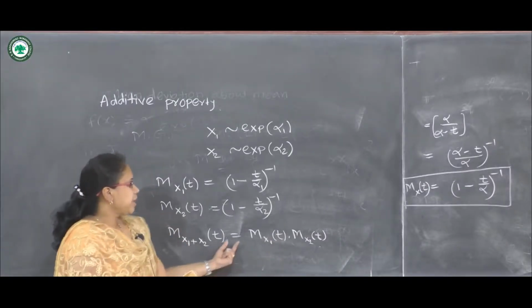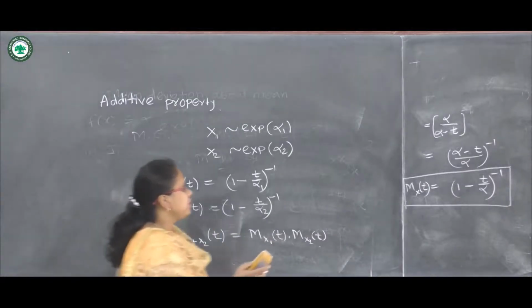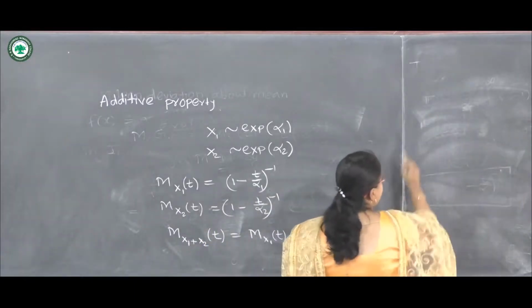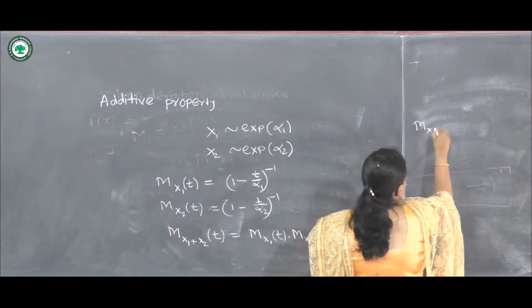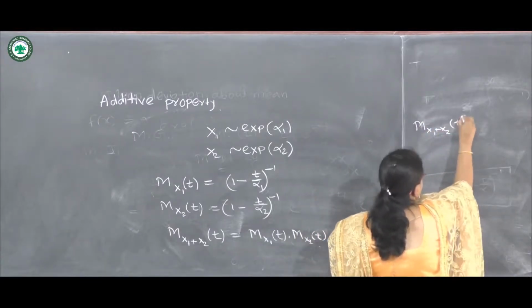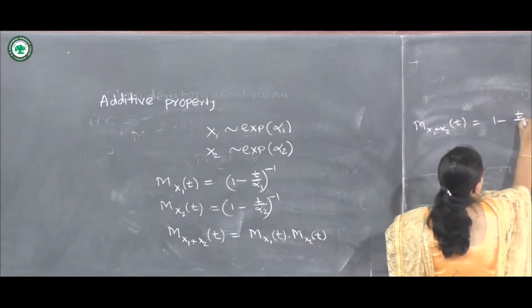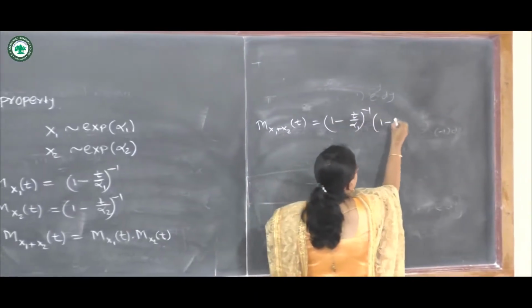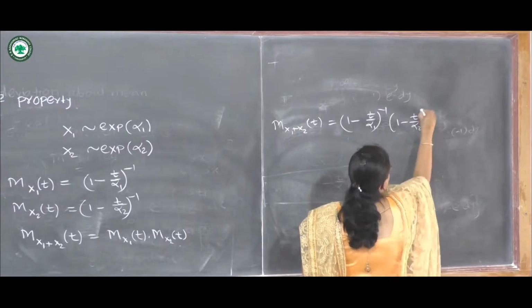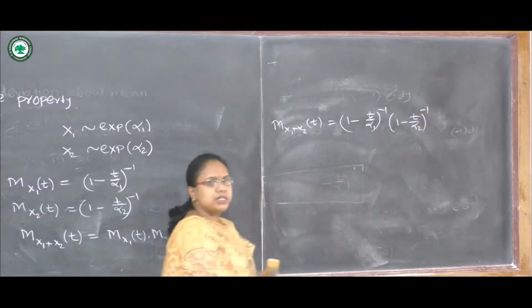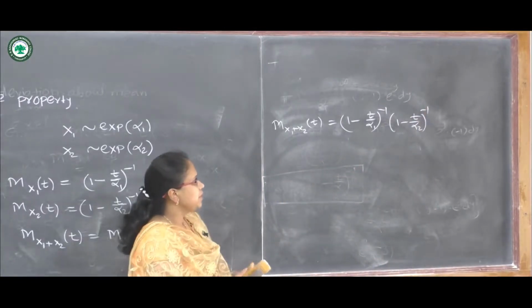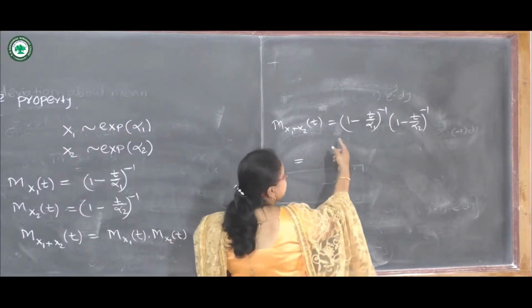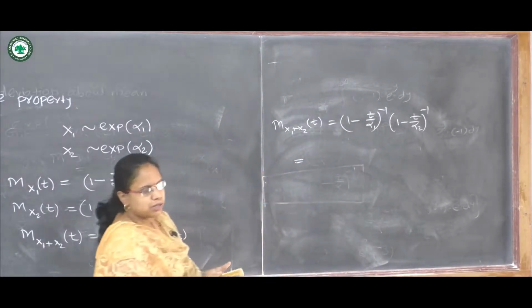By using this property, we will get the MGF of x1 plus x2 as 1 minus t upon alpha 1, bracket raised to minus 1, into 1 minus t upon alpha 2, bracket raised to minus 1. I have just substituted the MGFs of x1 and x2.